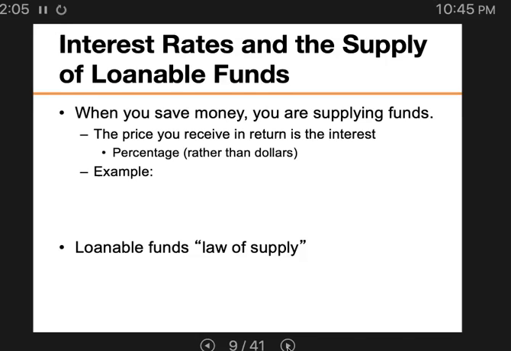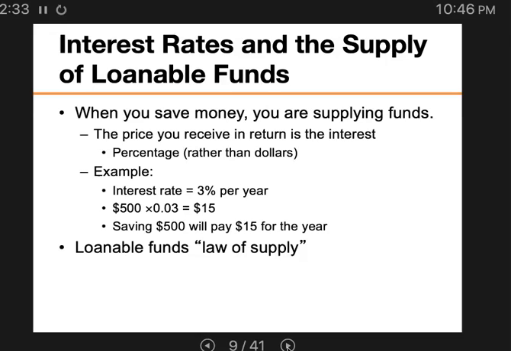The price you receive now is in percentage instead of dollars, but you can calculate this. For example, if the interest rate is 3% per year and you put $500 in the bank and earn the 3% annually, then for $500 for 1 year, the interest is $15. So your savings of $500 will pay $15 for the year.